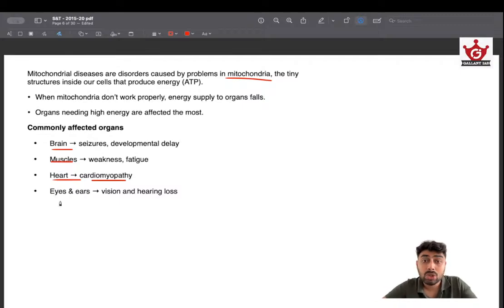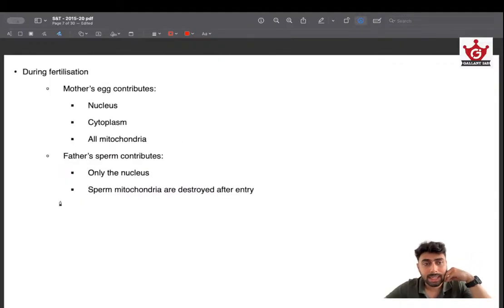So these are the basic mitochondrial diseases, and these are all caused by genetic abnormalities. So in a way we can address these conditions during birth by mitochondrial replacement therapies. Okay, so that's the basic idea. And one very, very important thing to notice is that during fertilization, mother's egg contributes nucleus, cytoplasm and all mitochondria. This is what I was saying. The mitochondria of the child is entirely inherited from the mother. Father's mitochondria is not at all contributed to the child. So this is very important.